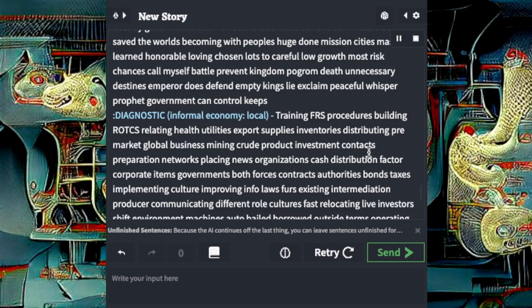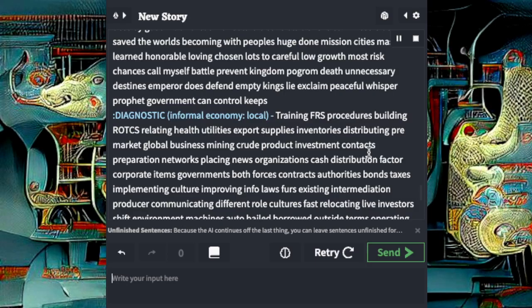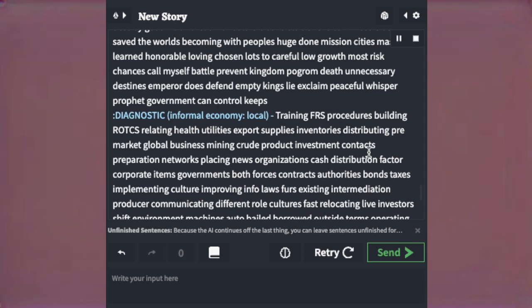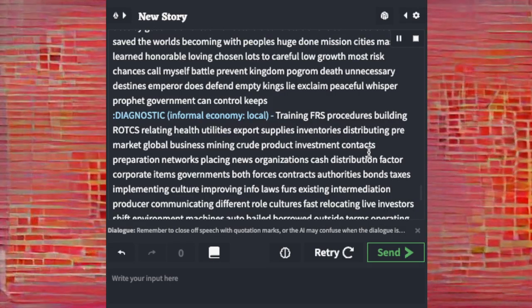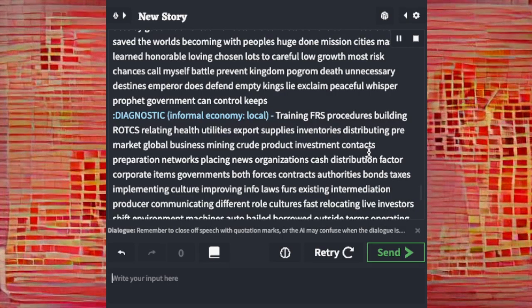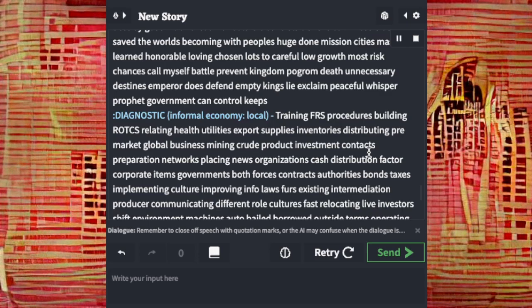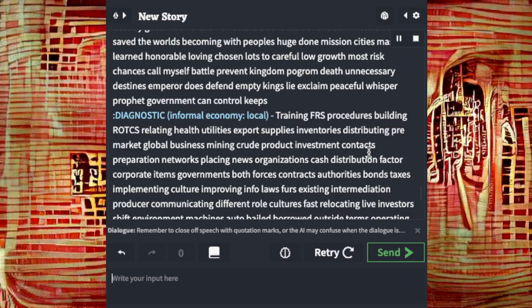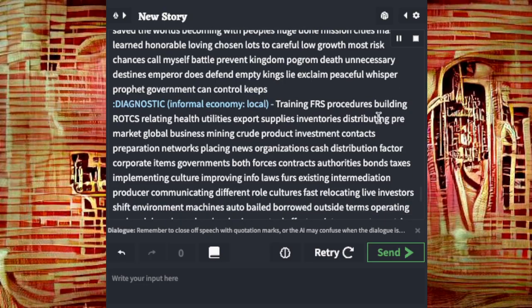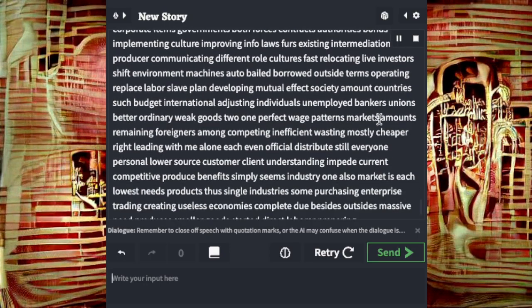Diagnostic informal economy. Local training procedures building rocks, relating health utilities, export supplies, inventories, distributing pre-market global business, mining crude product, investment contacts, preparation networks, placing news organizations, cash distribution factor, corporate items, governments, both forces, contracts, authorities, bonds, taxes, implementing culture, improving info versus existing intermediation, producer, communicating different role cultures, fast relocating.